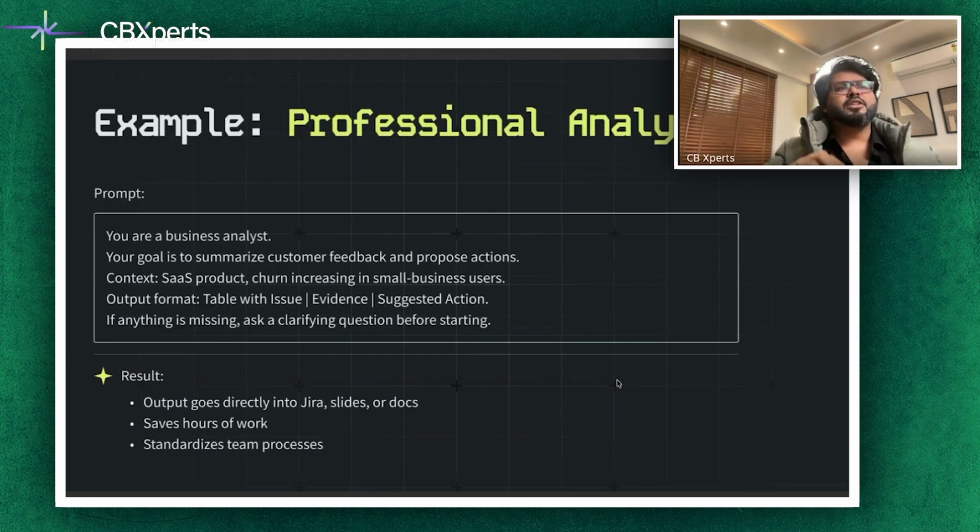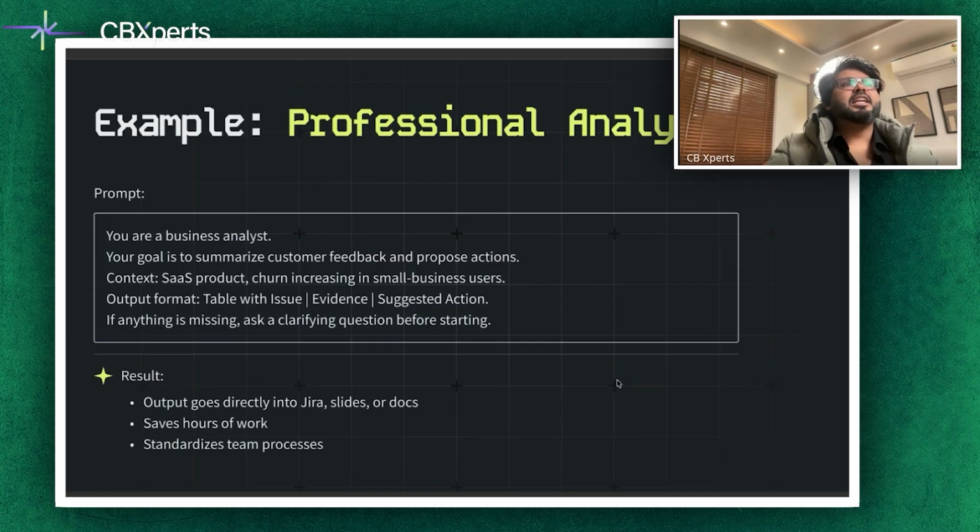And then I'm going to jump towards another example where, let's say we are working in a job, as an analyst. So you are a business analyst, for example. Your goal is to summarize customer feedback and propose actions. You give a context: a software as a service product where churn is increasing among small business users. Give an output format: a table with issue, evidence, suggested action.